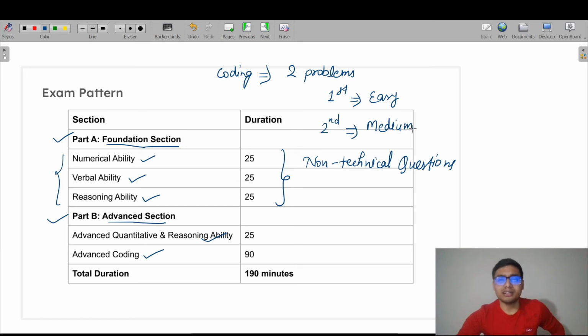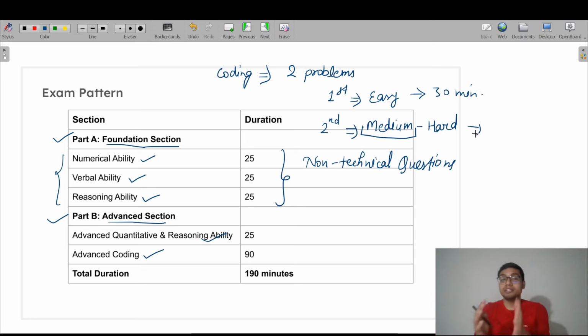I can't say hard; medium to hard you can expect, but rarely. For the easy level problem, 30 minutes will be there, and for the second question, medium to hard level, around 60 minutes you have.